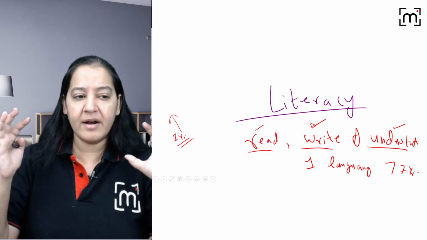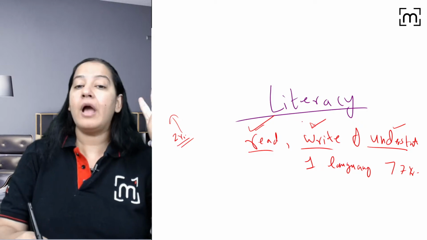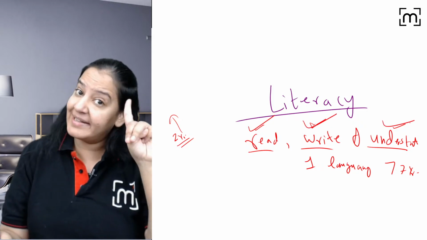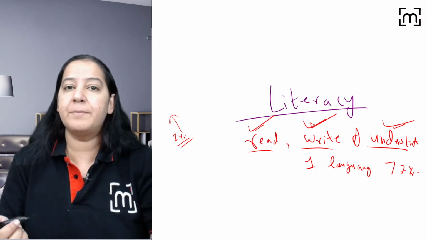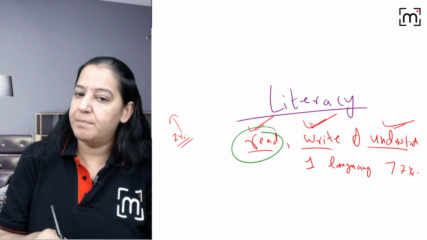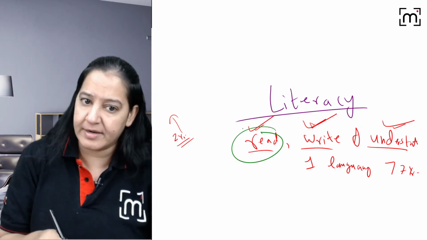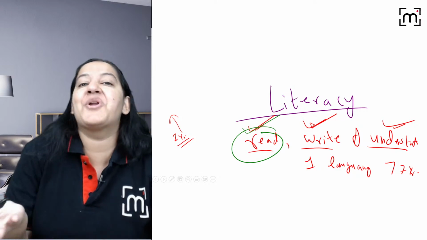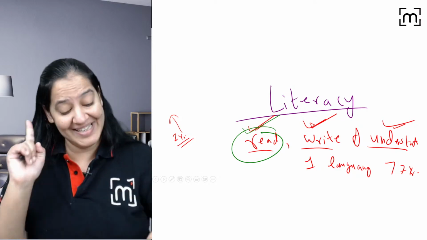So think, in a country how many persons are literate? The person who can read, write and understand at least in one language. You got my point? There are many such persons in our country. Just suppose I am having a maid. She can read but she can't write, right? So I will say she is illiterate. She is not literate because she can read. She says you just write, I can read but I cannot write, right? So read, write and understand, all three things should be there at least in one language.